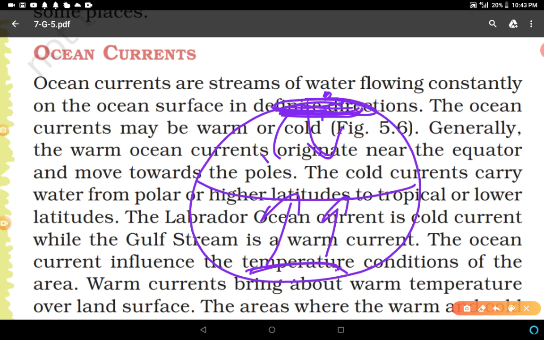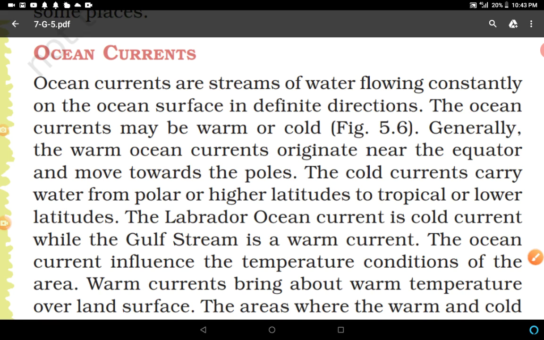The Labrador current is a cold current, while the Gulf Stream is a warm current. Ocean currents influence the temperature conditions of an area, because if the ocean currents are hotter, then the temperature of that area will become higher. If the ocean currents are cold, then the temperature of that particular area will decrease. So warm currents bring warm temperatures over the land surface.